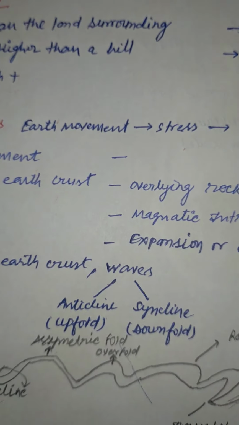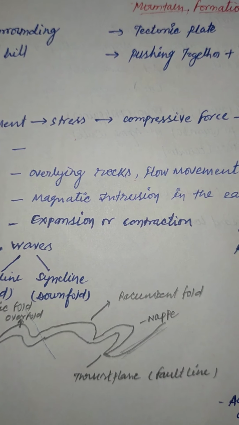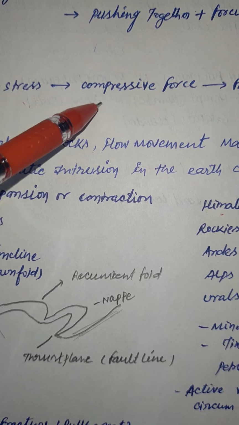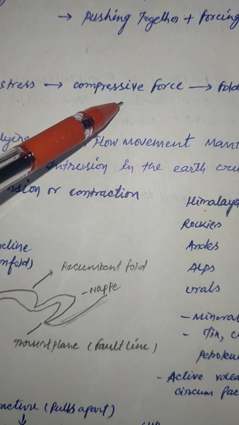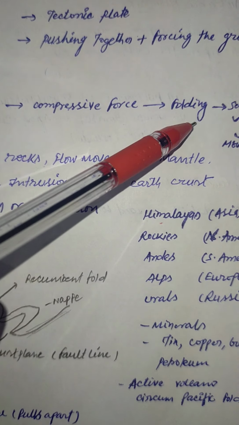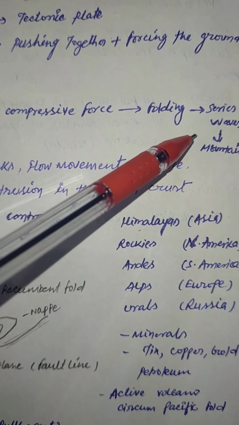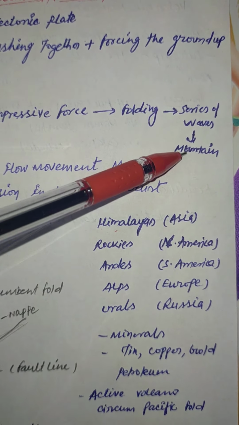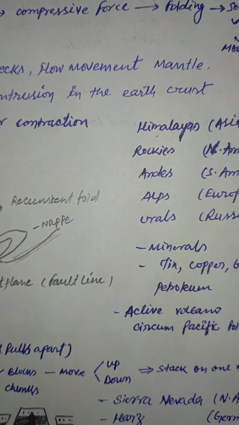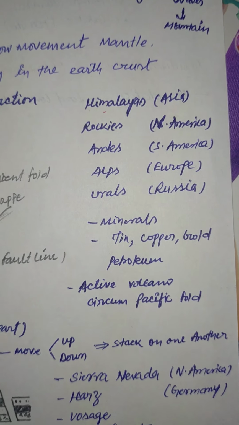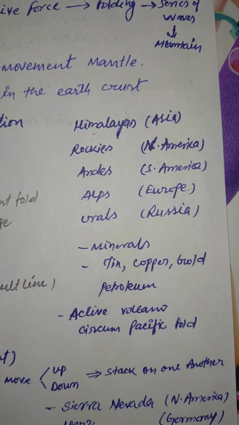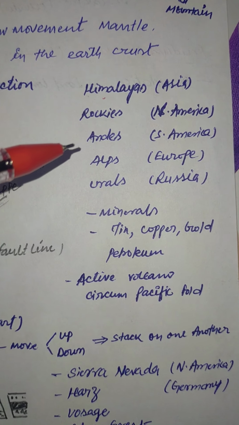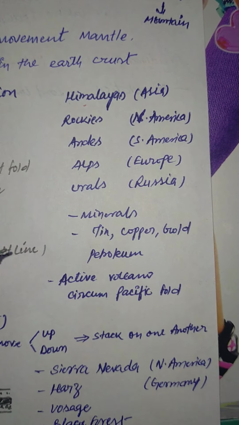Now we can understand this process. There is a movement of earth because of which there is stress, which causes compressive force, and because of which there are foldings, which create a series of waves, and which ultimately results in a mountain. So this is the process. Now you can write, but these keywords you have to remember, nothing much. Then these are the examples which I have mentioned: Rockies, Andes, Himalayas, Urals.